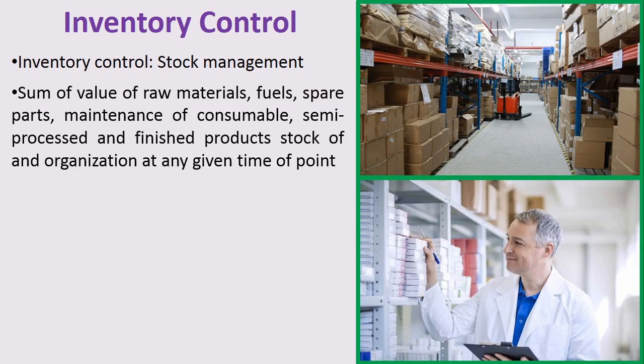So all these materials are purchased with time. Time is very important. At that particular time, those medicines or raw materials should be present in the hospital pharmacy.